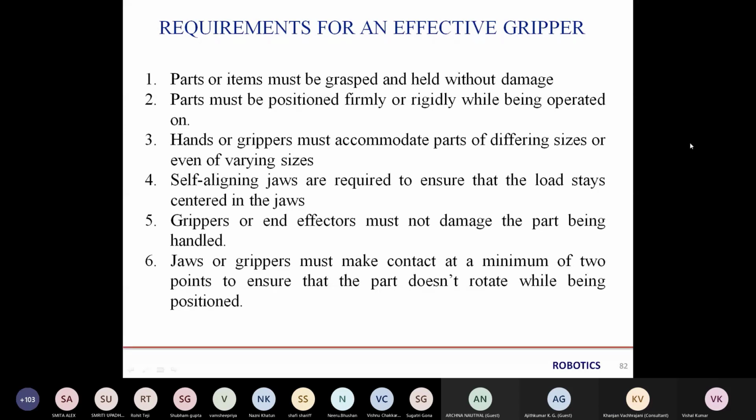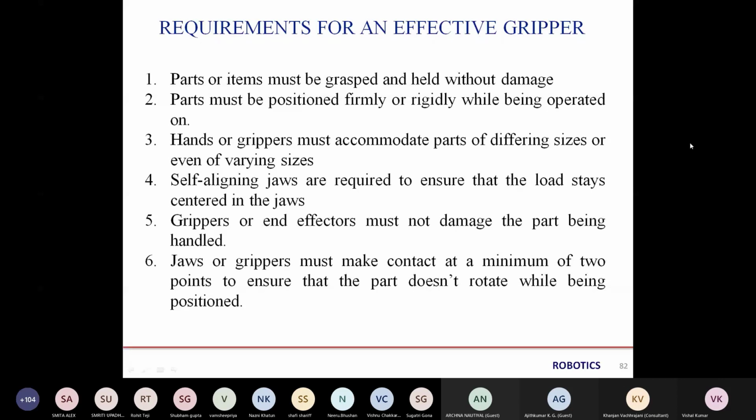Parts must be positioned firmly and rigidly while being operated on. Hands or grippers must accommodate parts of different sizes. Means if we are using a gripper of 2 fingers, then a complex size of material it cannot pick. It will be difficult for that. So we have to employ the gripper according to the varying sizes, if the material is not uniform in size.